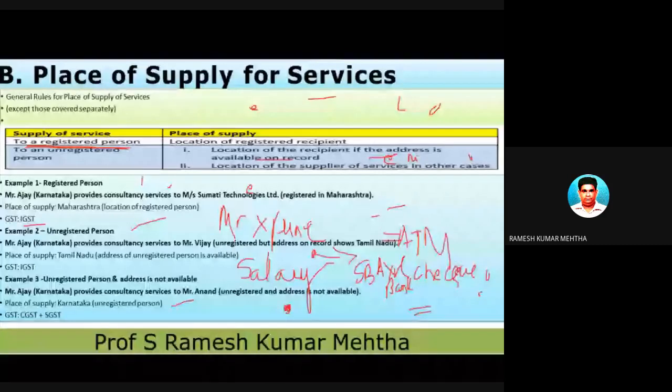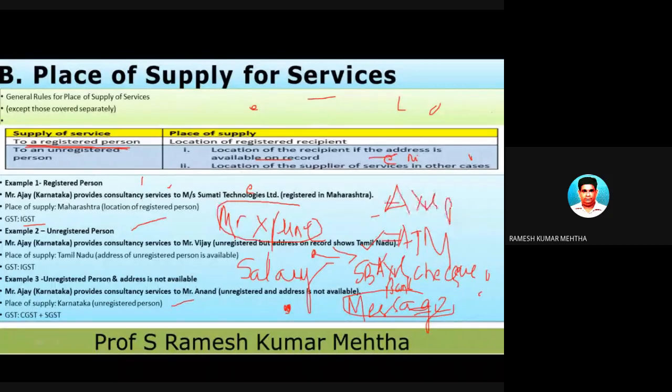He will avail message services. That is, whatever is the transaction, they will send the message also, DD facility. So this kind of services are availed by Mr. X of Pune, and he has opened a bank account at Axis Bank Pune. Now, when this guy is opening a bank account at any bank across the country, he has to furnish some details like Aadhaar card, PAN card, and many other things, and one among them is address proof.